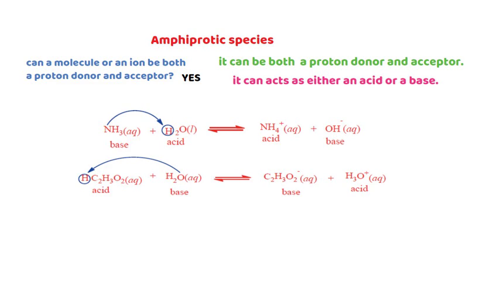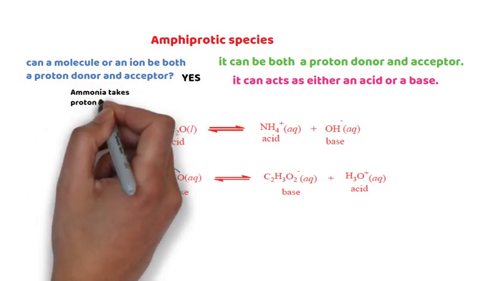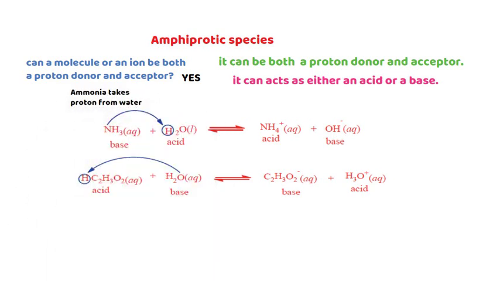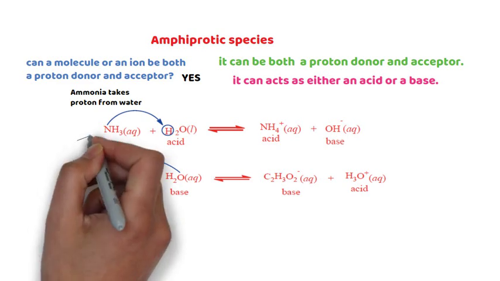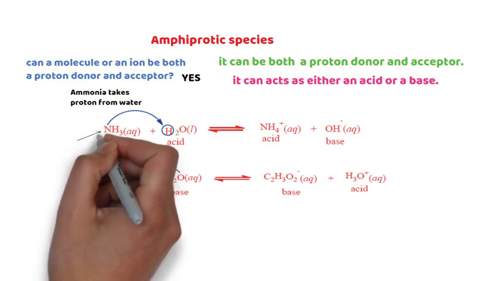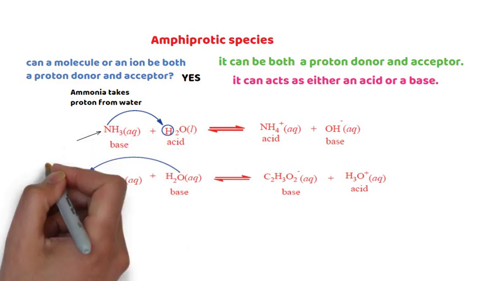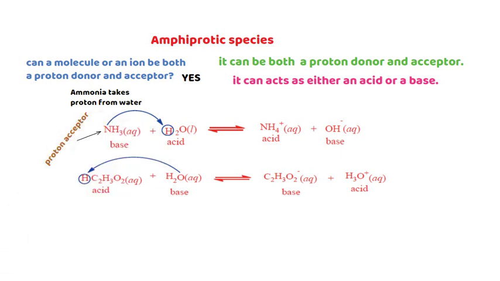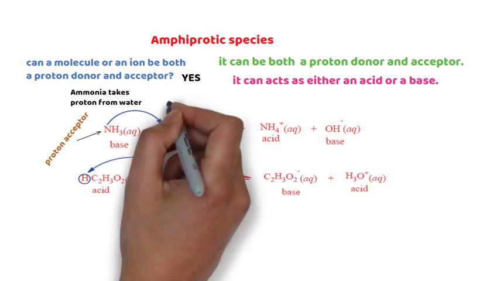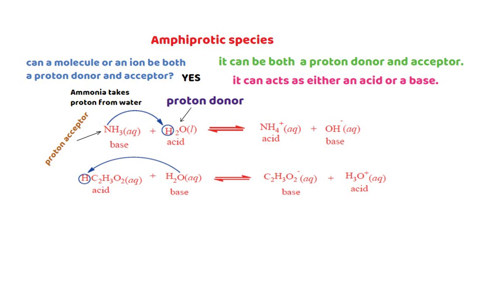Now consider the following chemical reaction. Ammonia takes a proton from water. Therefore, ammonia is a proton acceptor, but water here is a proton donor because it gives a proton to ammonia. When ammonia reacts with water, they form ammonium ion and hydroxide ion.